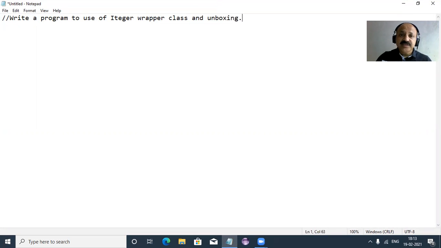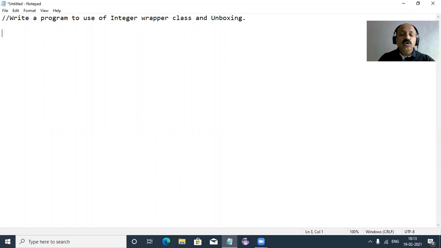In my previous video lecture I covered autoboxing, and here unboxing. Automatic boxing means we can convert an integer to its equivalent wrapper class, and here we convert the wrapper Integer class into the equivalent int data type. So first I give the definition of what unboxing is.